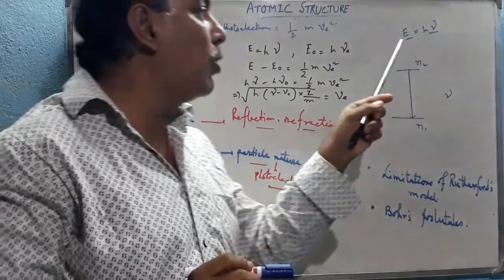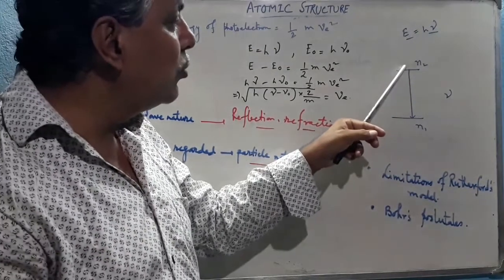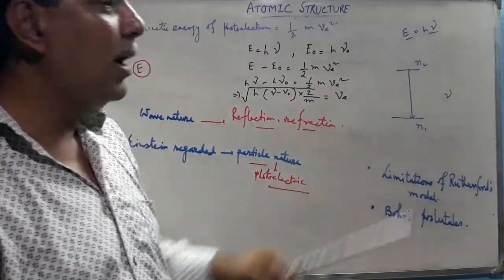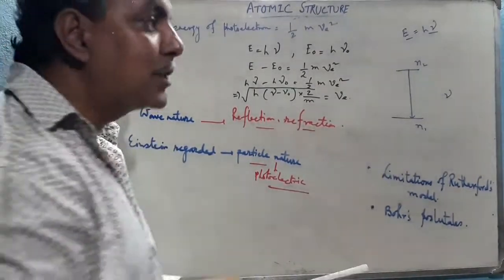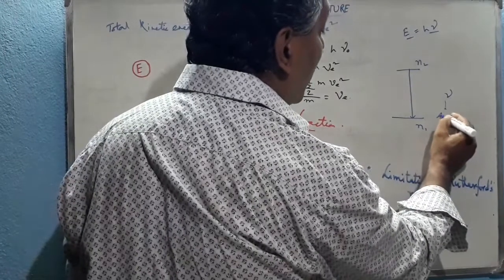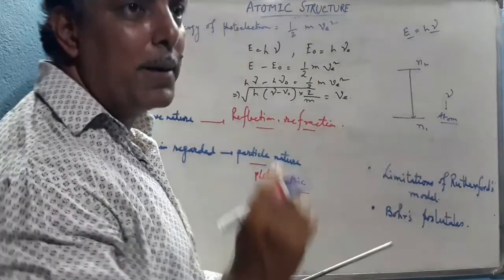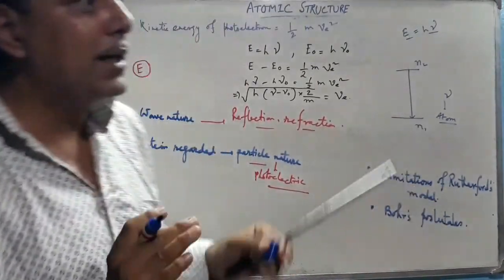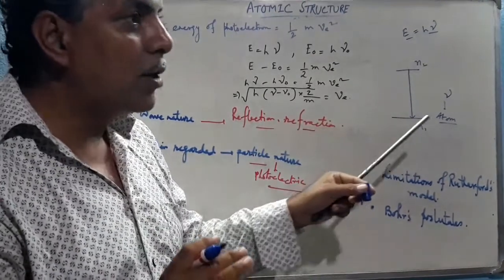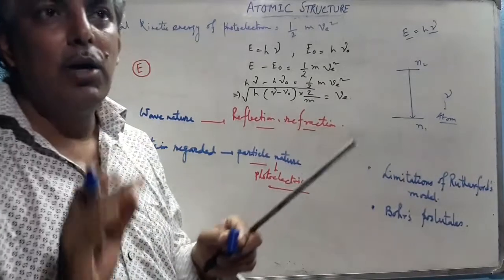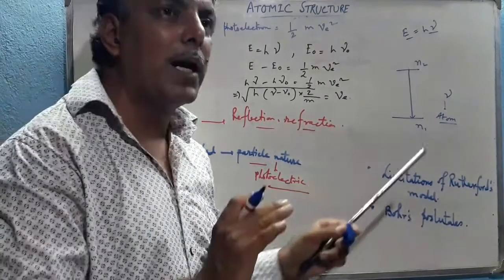The amount of energy of a photon is directly proportional to the frequency. So when the electron jumps from N2 to N1, it emits a particular frequency, and that particular frequency is fixed for a particular atom. So this energy gap is fixed for a particular atom. Suppose we assume that this is the hydrogen atom. The energy gap for the hydrogen atom is different with respect to helium, neon, argon, krypton, carbon, oxygen, nitrogen. For any other atoms, it is completely different.